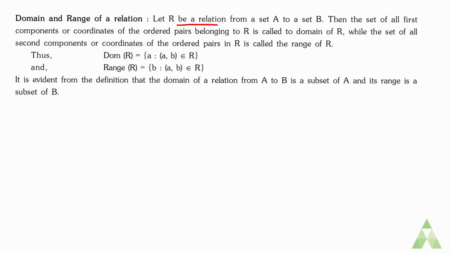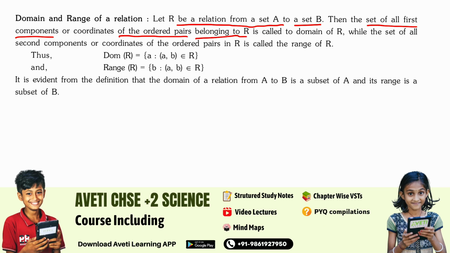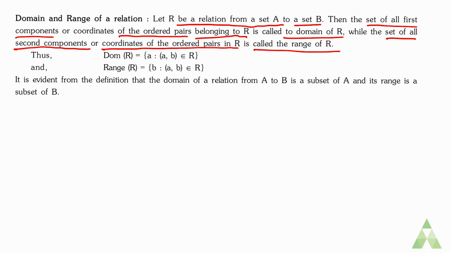Let R be a relation from a set A to a set B. Then the set of all first components of the ordered pairs belonging to relation R is called the domain of R, while the set of all second components of the ordered pairs in R is called the range of R. So the domain of R is the set of a such that (a, b) belongs to R, and the range of R is the set of b such that (a, b) belongs to R. It is evident from the definition that the domain of a relation from A to B is a subset of A and its range is a subset of B.